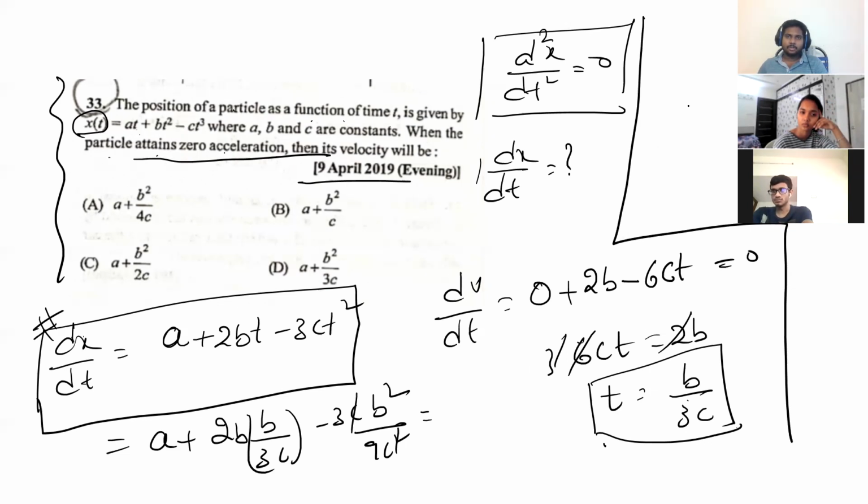I'm writing the solution here. A plus 2b square by 3c minus this 3 can go in 9, 3 times, right? b square by 3c. The answer is a plus b square by 3c. Got it? Yes, sir. Is this the answer you got? Yes, sir. That's nice.